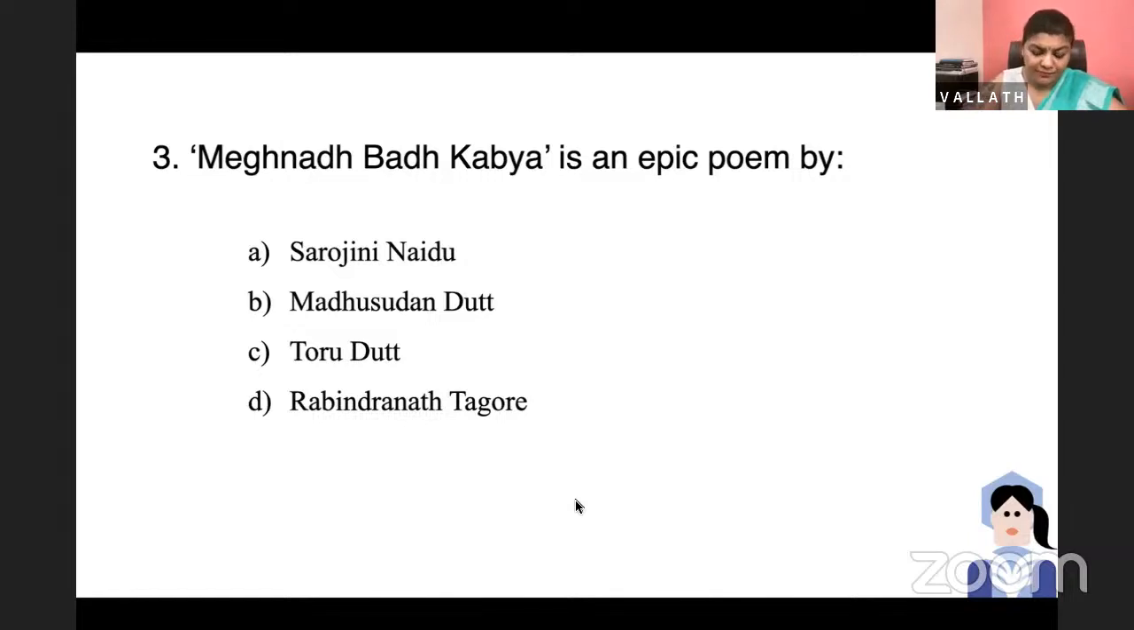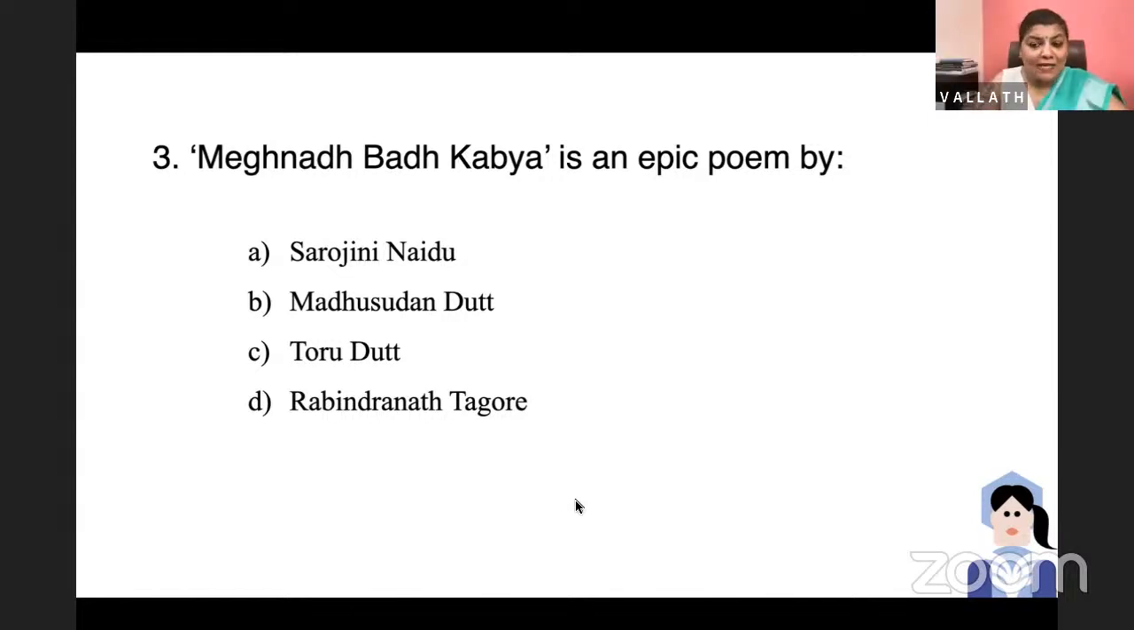Please go ahead. Meghnad Badh Kavya. It's a Bengali epic poem by which writer? Sarojini Naidu, Madhusudan Dutt, Toru Dutt, or Rabindranath Tagore? Who wrote this epic poem? It's a Bengali epic poem, very important. It talks about the demise of the son of Ravan, that is Indrajit, or Meghnad, as he was called.